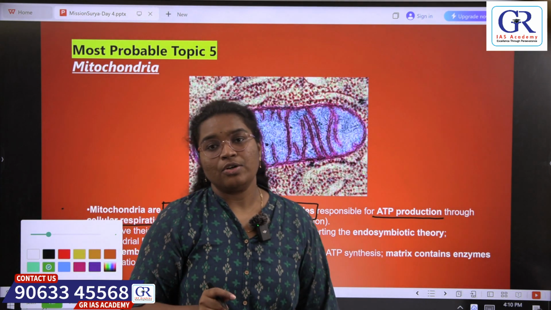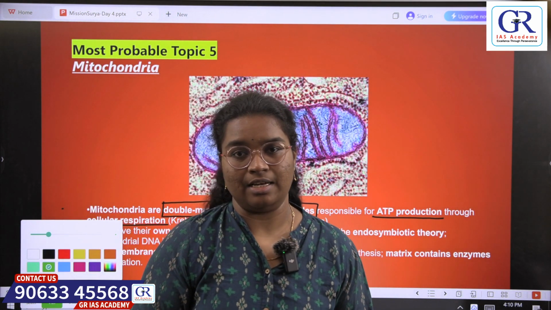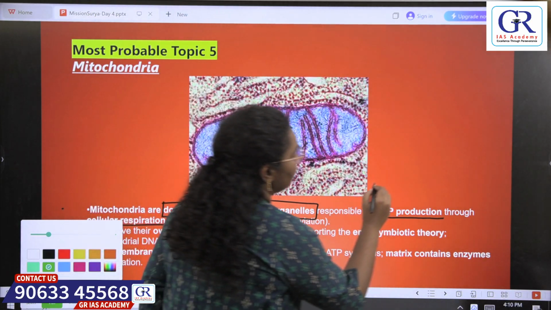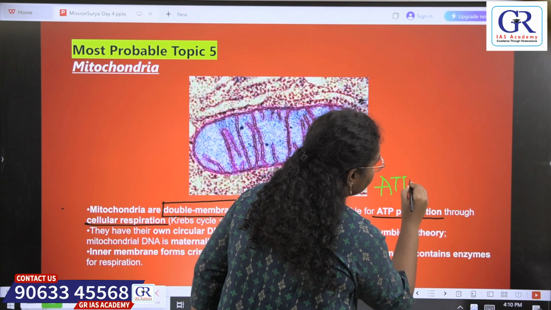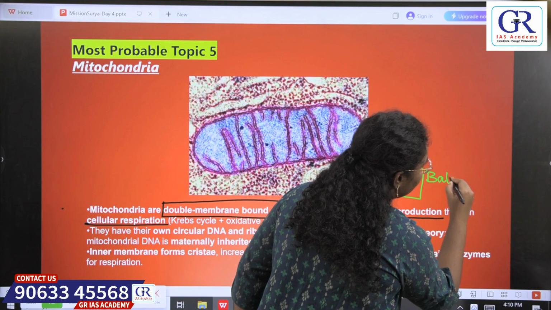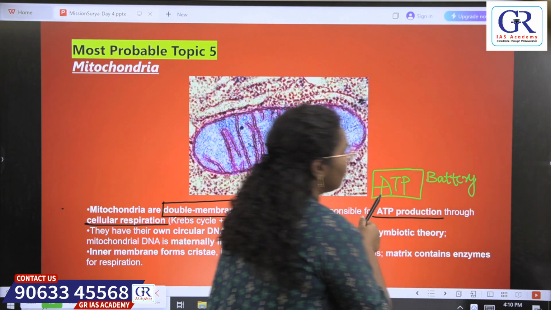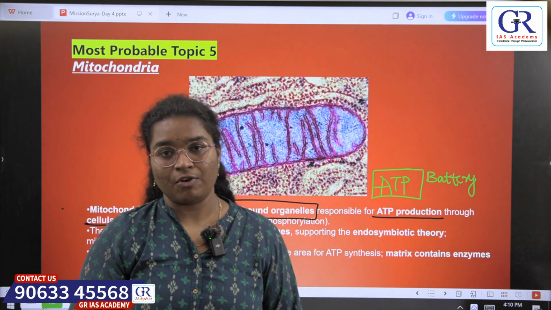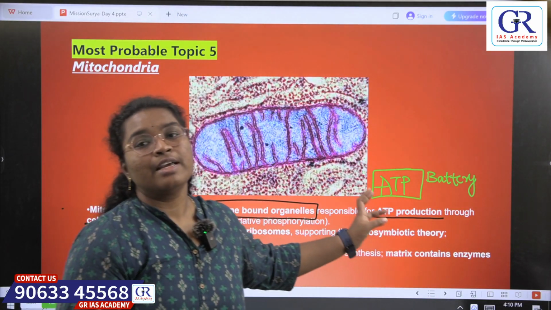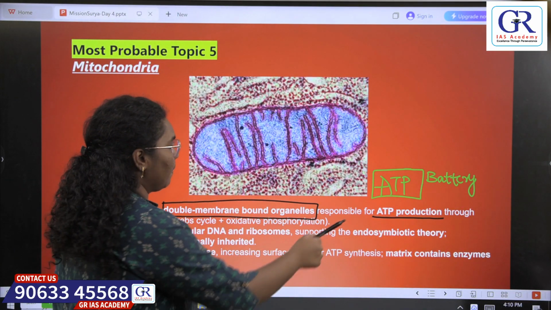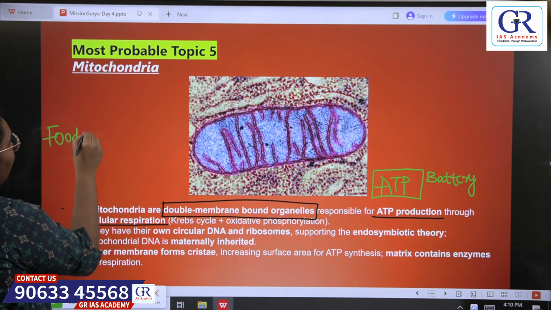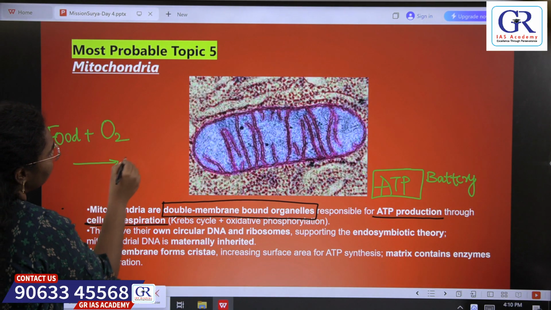So we all know that mitochondria is called the powerhouse of the cell. Why is it called the powerhouse? Because it produces the ATP within the cell. This ATP is nothing but a chemical. For example, it is something like a battery that gives energy to the cell. So ATP is nothing but adenosine triphosphate. It provides energy for the cell functions, and this ATP, the energy unit, is produced by the mitochondria. It converts food and oxygen into the ATP.